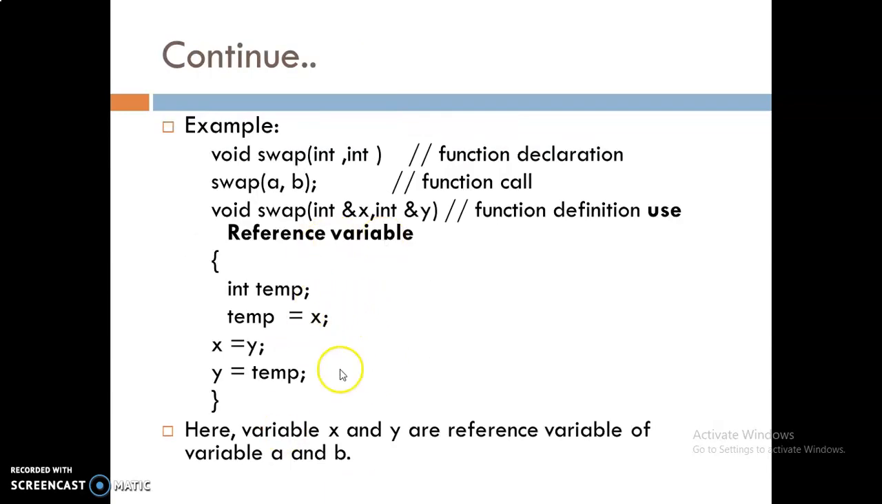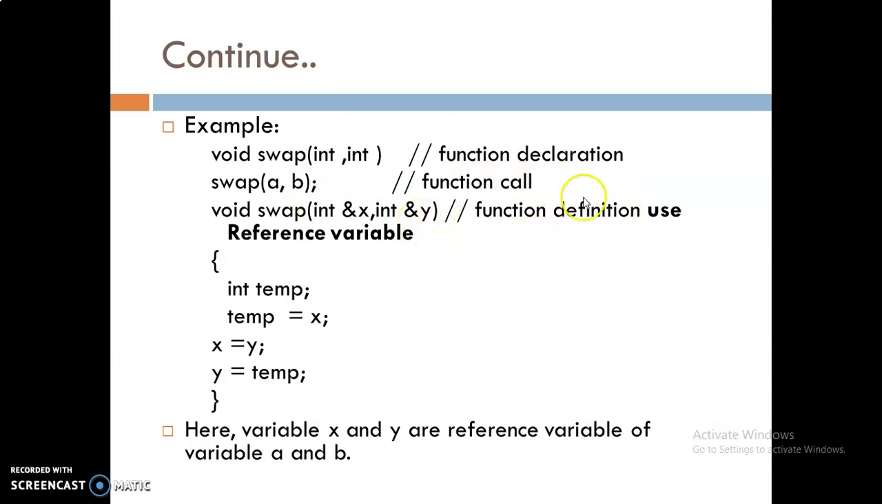This is the example of passing by reference. Here you can see A and B, and ampersand x and ampersand y. The function definition uses a reference variable. It means A, B as well as ampersand x, ampersand y. A is equal to x, and B is equal to y. As we transferred the address, A and x are both the same, and that's why the function definition uses reference variables. Whenever we talk about A, we are talking about x, and whenever we talk about B, we are talking about y.